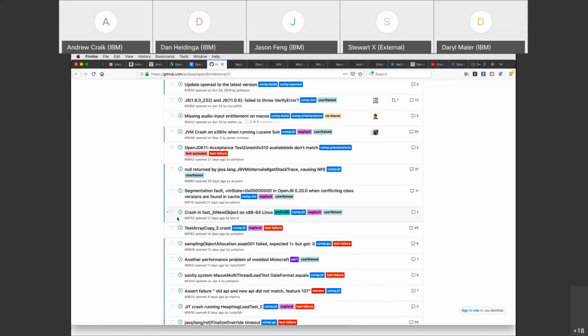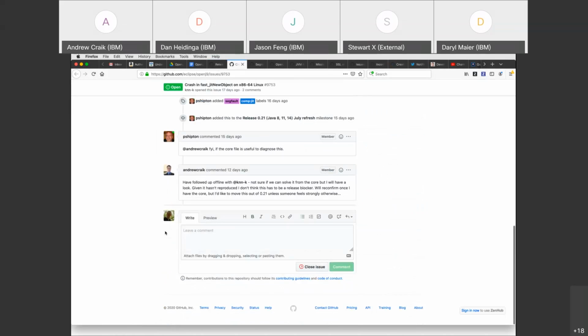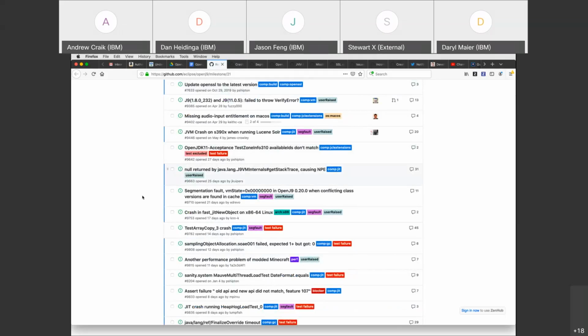A crash in FastJIT new object. Yeah, so that was a report from Konosan and out of TRL, and they've had one. They've seen it once, it's not reproduced. I now have the core file. I'm going to have a look at it, but given the lack of reproduction, I'm not super worried about it. I just want to have one look at the core file before I push it out. Okay. Thanks, Andrew.